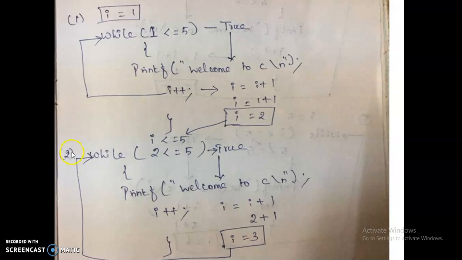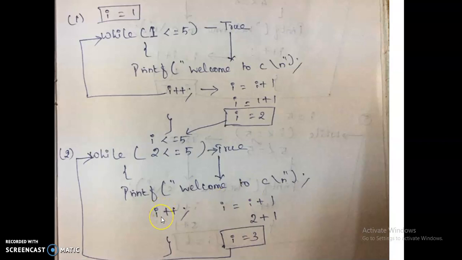So for the second time the loop is executed. Here now the value of I is 2. Less than or equal to 5, this is the condition. Yes, it is true. So the condition is true, so it entered into the body of the loop. Again, the second time it prints welcome to C. This is the new line character, so the cursor enters into the second line.